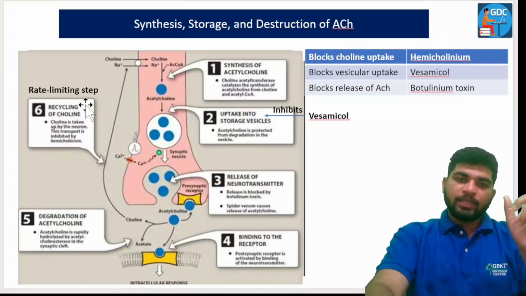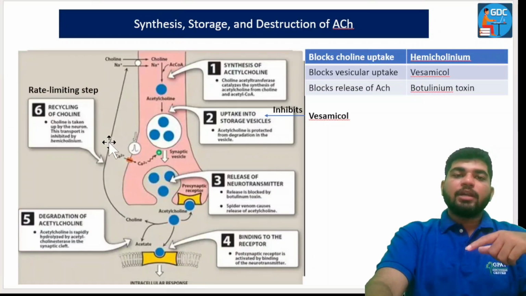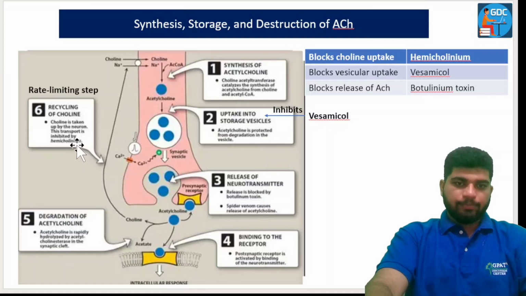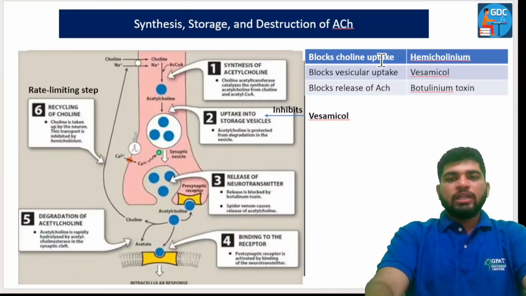This choline gets reuptaken into the axonal membrane, and this reuptake, which is the rate limiting step, can be inhibited by hemicholinium. So this should be remembered: hemicholinium blocks choline uptake, vesamicol blocks vesicular uptake, and botulinum toxin blocks release of acetylcholine.